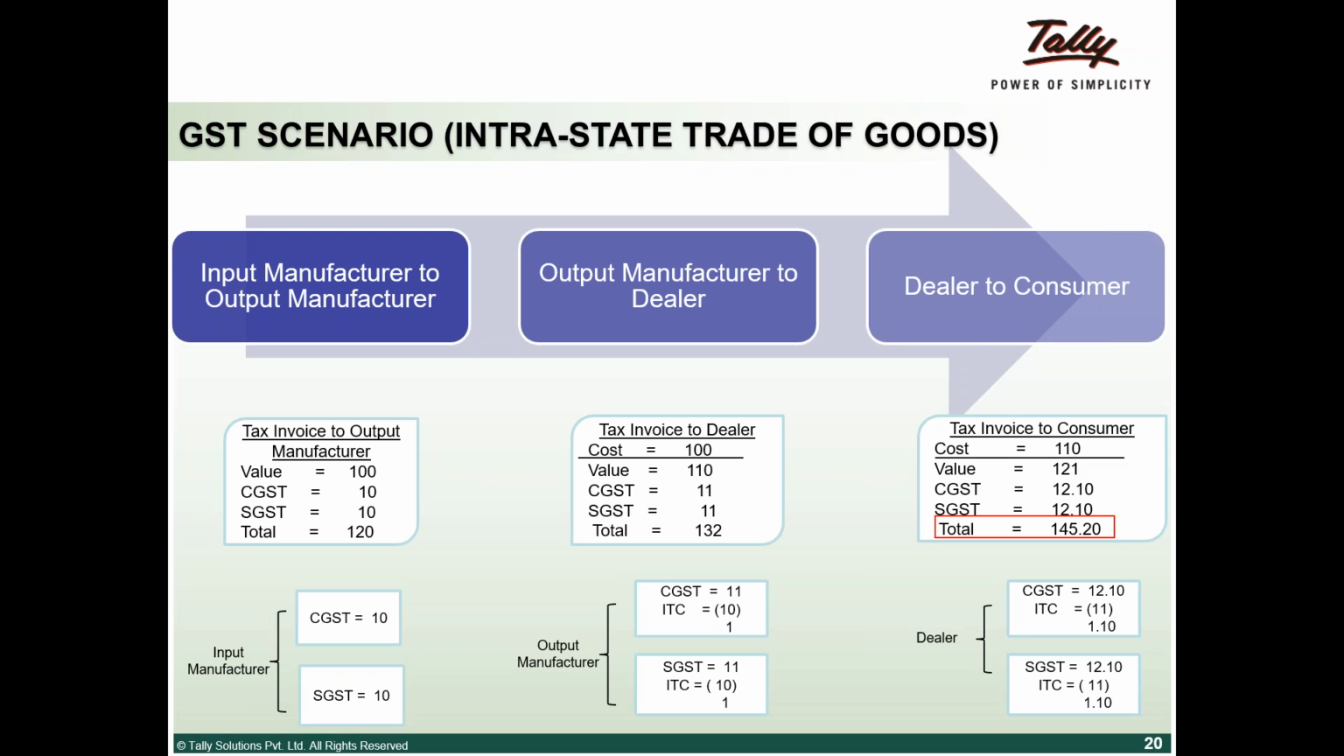Shiv, over to you. Okay. We were talking about some examples: input manufacturers selling to output manufacturers. This is in the present.